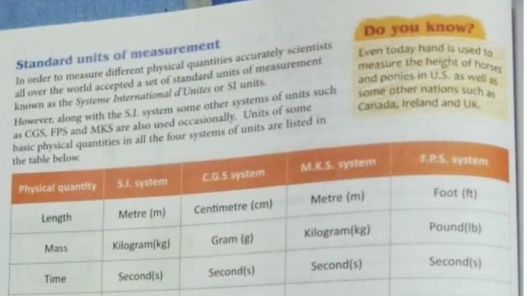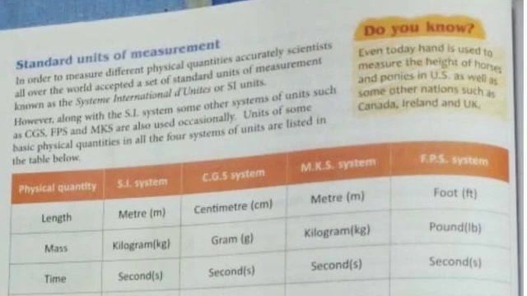In short, we call SI units, accepted worldwide. However, along with the SI system, some other systems of units such as CGS, FPS and MKS are also used occasionally.